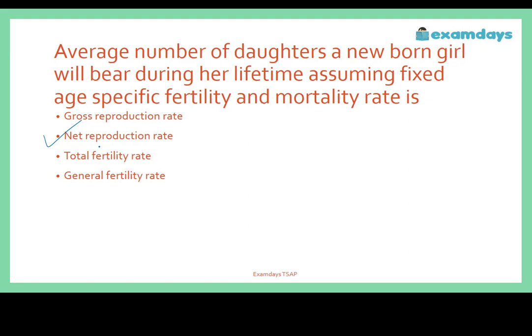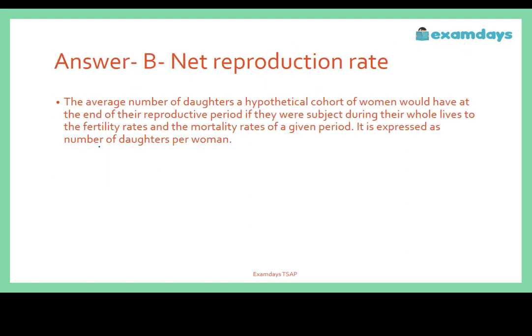So you have to understand the exact question: the average number of daughters a hypothetical cohort of women would have by the end of their reproductive period if they were subjected throughout their whole lives to the fertility rates and mortality rates of a given period. It is expressed as a number of daughters per woman.